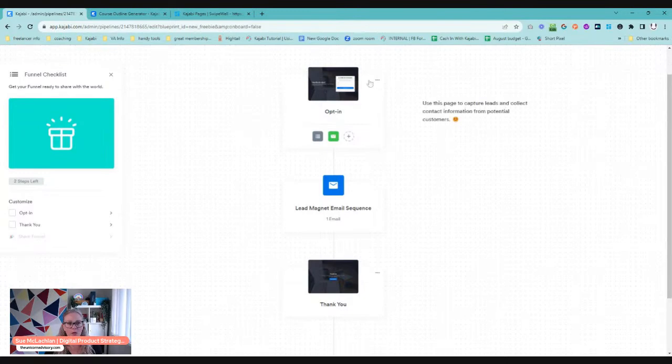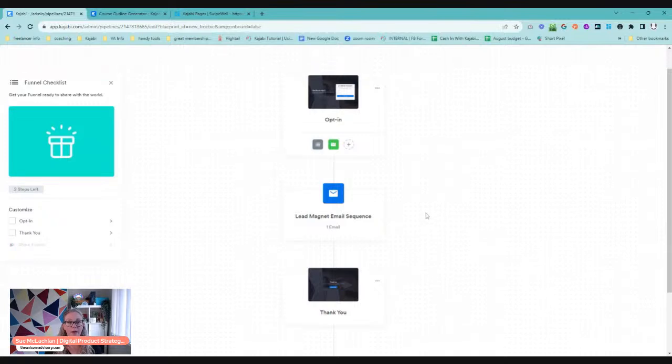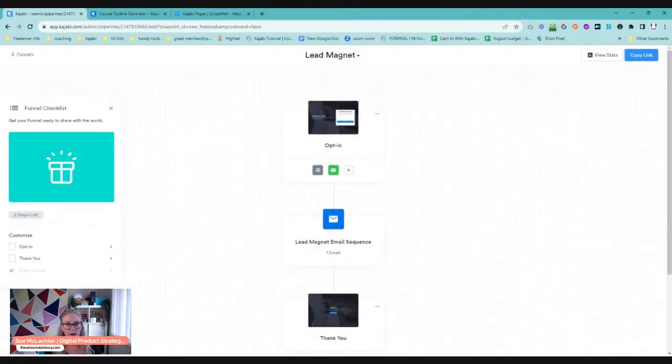So it's showing you all of the things that it's done, and you then go and customize all of those things. So when you are new, you might not realize you've got to set all of those things up. So that's where funnels can be incredibly helpful. But the great thing is, because there are limits on funnels when you are on the basic plan, if you've got this set up and you then come in here and you delete the funnel, all of these assets will remain in Kajabi. They just won't be in this nice organized format. So your form will still be there. Your opt-in email sequence, your lead magnet email sequence, it'll still be there. The opt-in page, the thank you page, it'll all still be there. They just won't be as nicely laid out and mapped out.